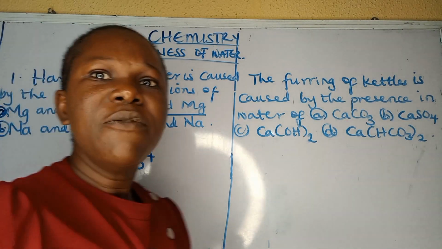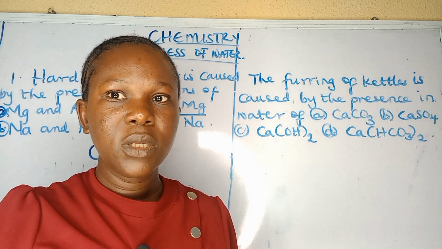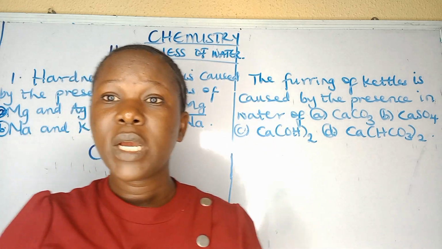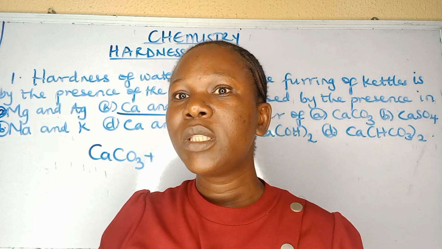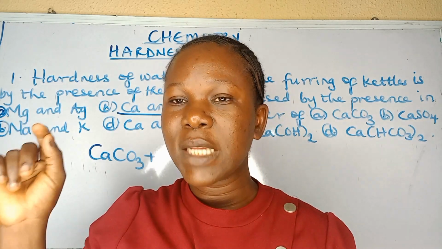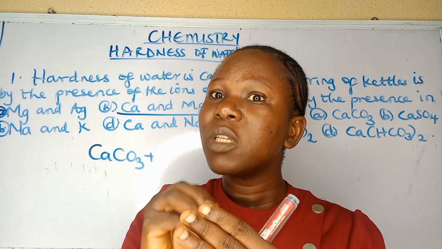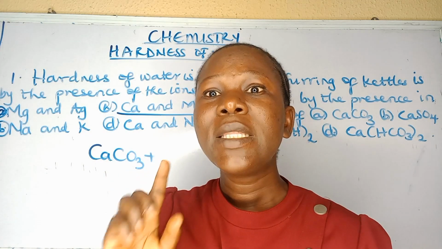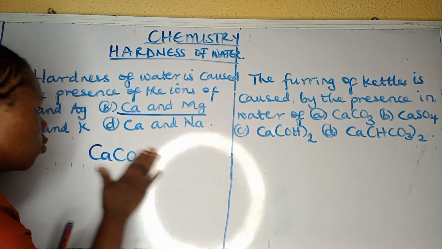Now, if rainwater comes into contact with it, it will not dissolve because calcium trioxocarbonate(IV) is not soluble in water. But if the water contains dissolved CO2, that's carbon dioxide, which is free in the atmosphere, and it dissolves in the rainwater, and the rainwater now comes into contact with the limestone, then temporarily hard water will result. Let me show you the equation of reaction.